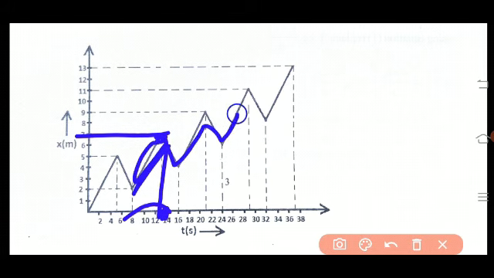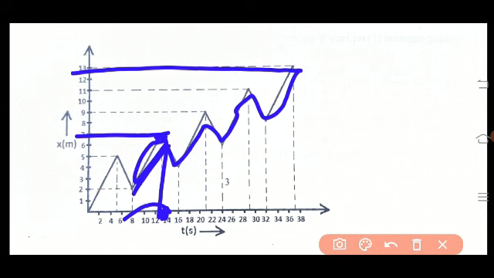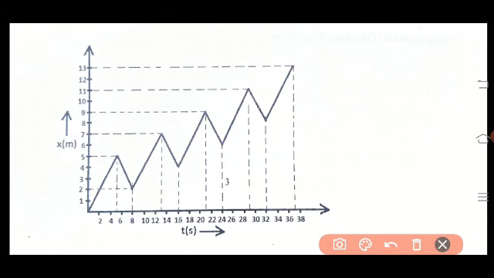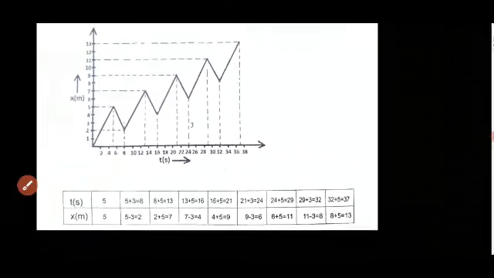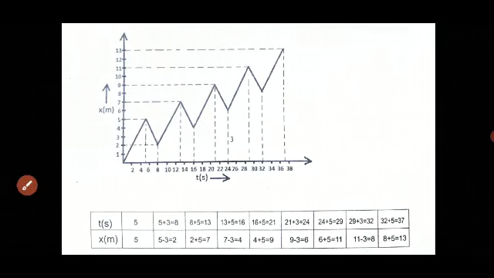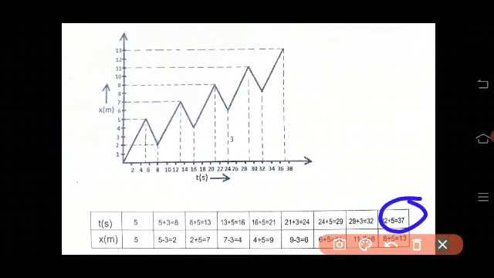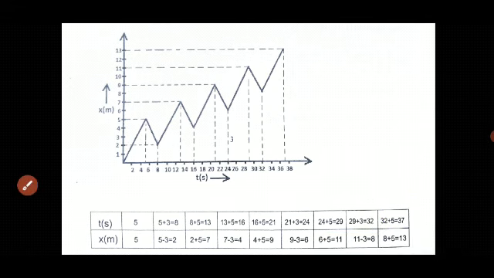Like this, if you join up to 13 meters, to reach the 13 meters, what time will he take? Almost 37 seconds. This is how we can calculate the answer. You can see it in the table also. To reach 13 meters, he has taken 37 seconds.